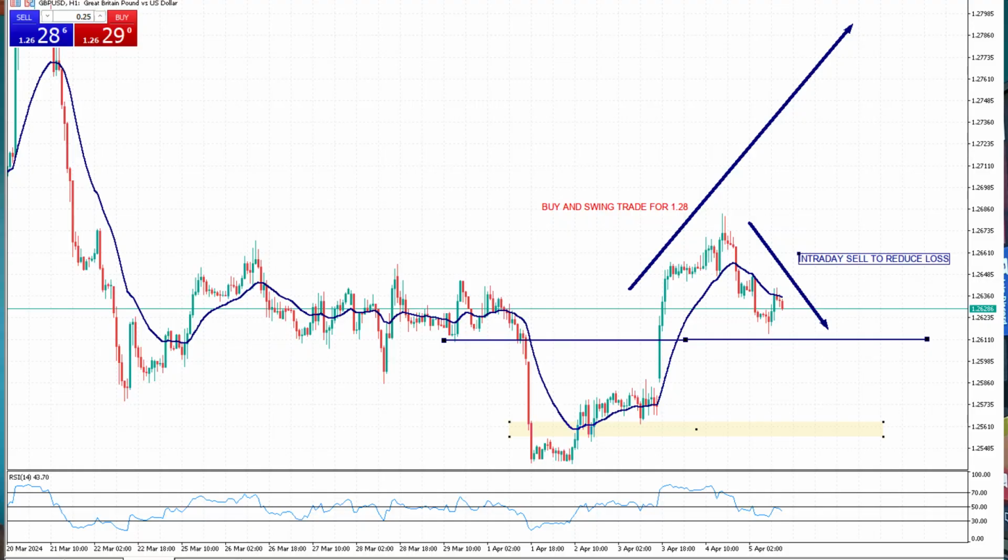But again, that's a slight contradiction to a true hedging strategy, in that, let's say for an example, you have a position that is losing. You believe that's going to turn around at some point, but in the short term, that might go down further. So you take the opposite position. So let's say at the moment we are buying GBP USD. We are looking for that to go up to, let's say, 1.28, and currently we're at 1.26, but price is dropping down 1.257, 1.255. We take a short position because we want to cover some of those losses, and then